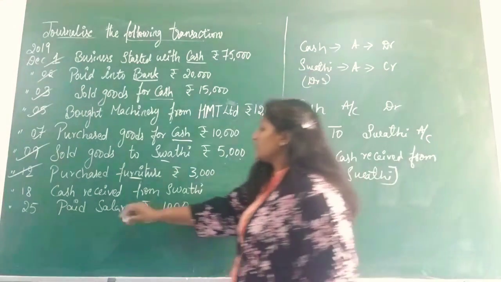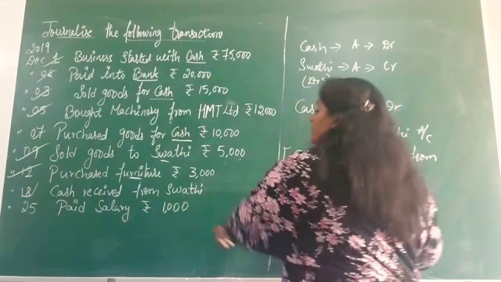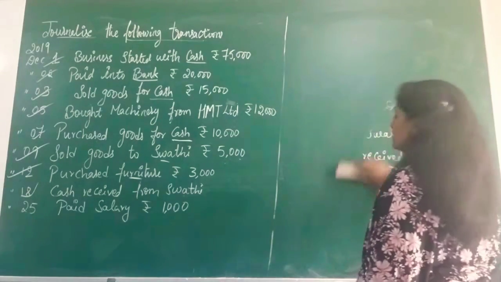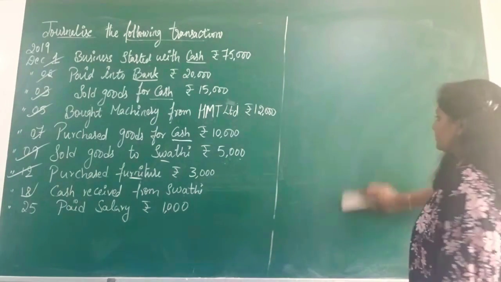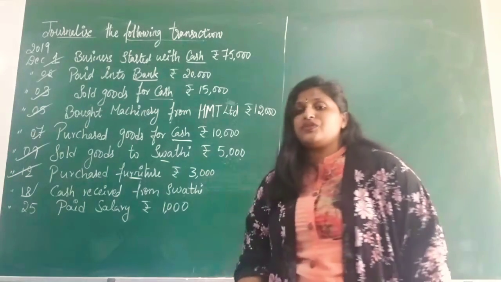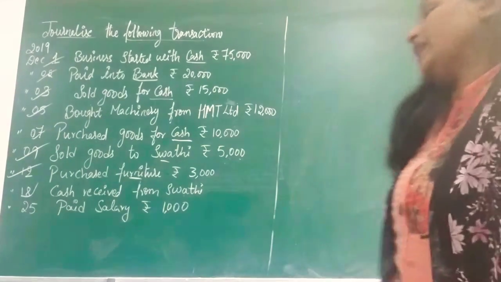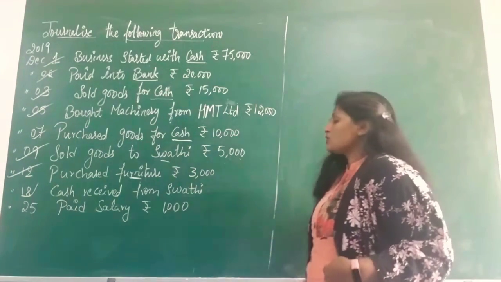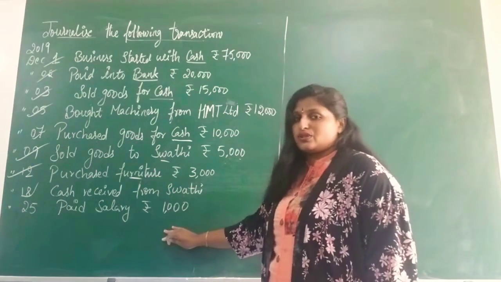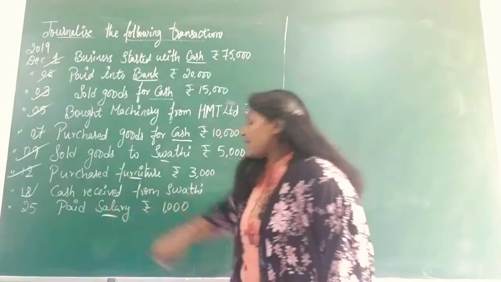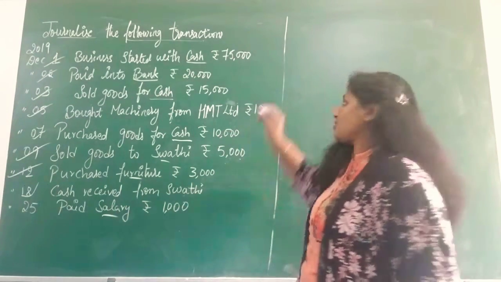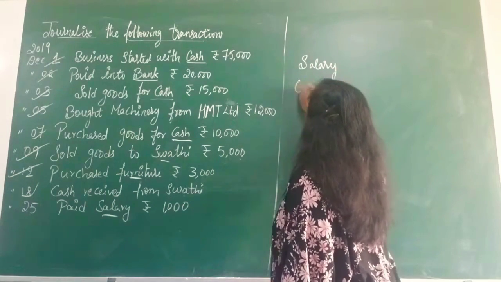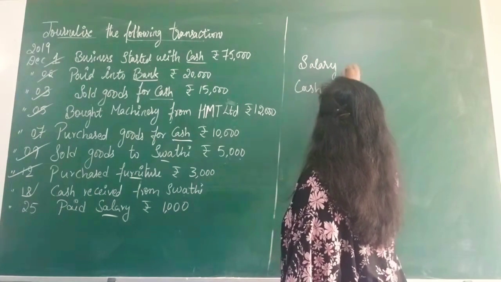Okay? Now the last entry. Paid salary rupees 1,000. That is date number 25. So on 25th December, they paid salary worth rupees 1000. So this is a cash transaction only. So one aspect is salary, the other aspect is cash.